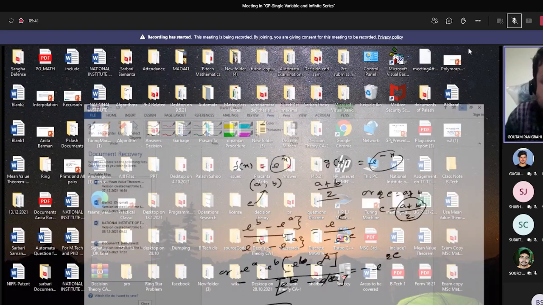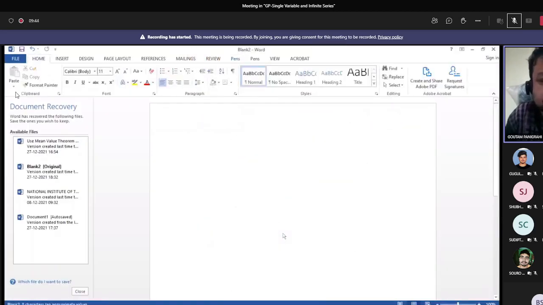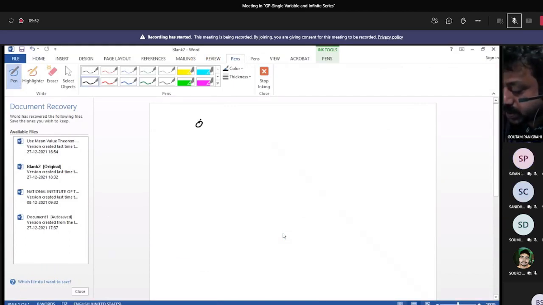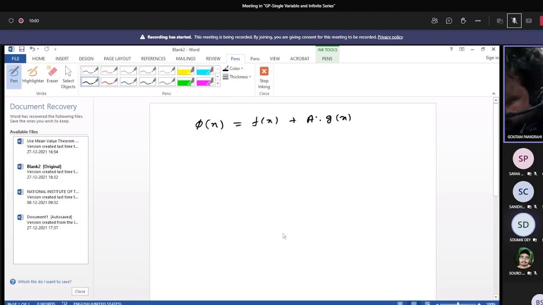Okay. Next we will discuss the proof: phi dash x is equal to 0, how will that happen? Phi dash x equals 0 because phi(x) you have taken in such a way that f(x) plus capital A into g(x), because we applied Rolle's theorem. You have assumed the value of capital A in such a way that phi(a) equals phi(b). This is according to your assumption, as you have the freedom to choose the value of A, so that phi(x) satisfies all the conditions of Rolle's theorem.